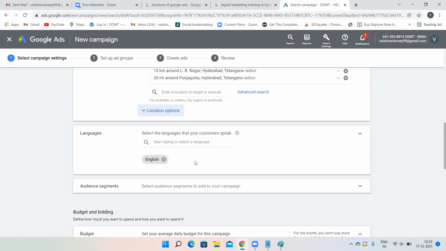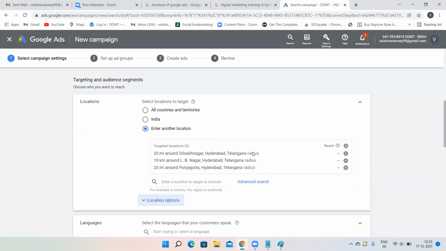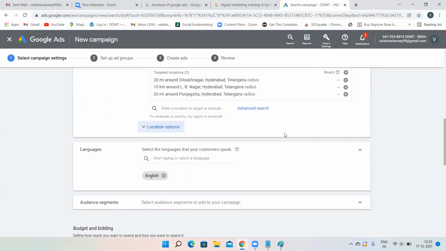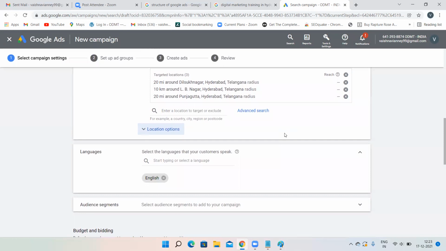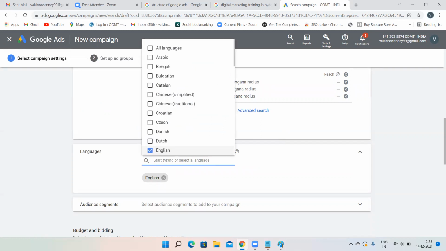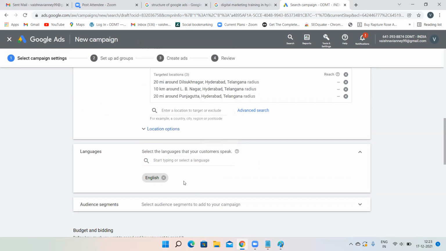Tamilians in Hyderabad. You're targeting Hyderabad people, right? But in Hyderabad, Telugu speaking people will be there, Tamil speaking people will be there, Kannada speaking people will be there, all these people will be there. Suppose your brand is related to some Tamil audience. At that time, if you want to target only Tamil people, then what you have to do? Here, so many languages are there. Just search for Tamil and click on Tamil over here. So you'll be targeting the Tamil audience.